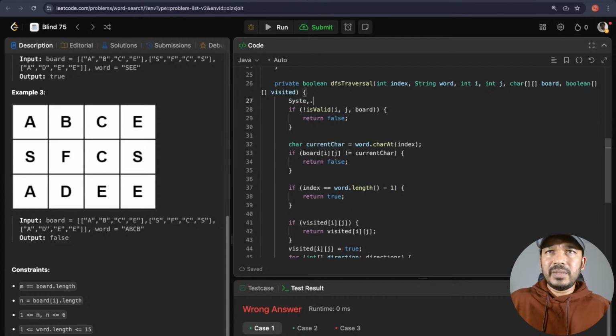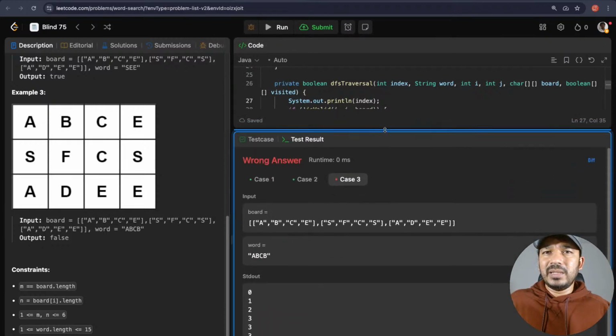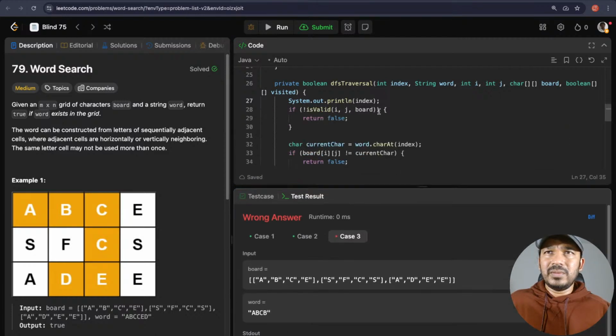Okay. I'm just printing the index here just to help with my troubleshooting faster. So we can see here 0, 1, 2, 3, 3, 3. Okay.